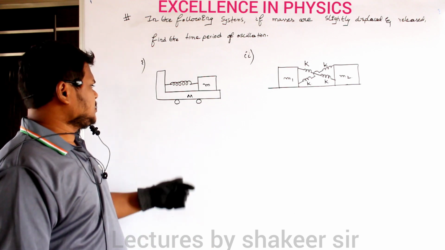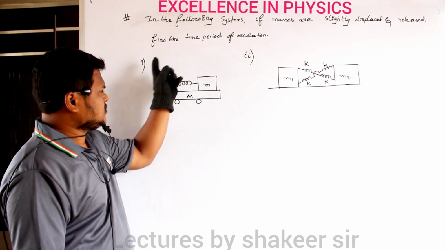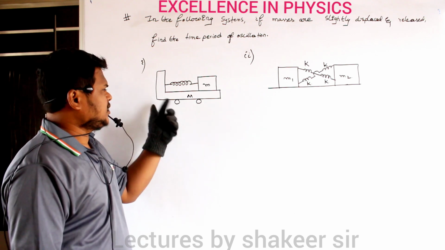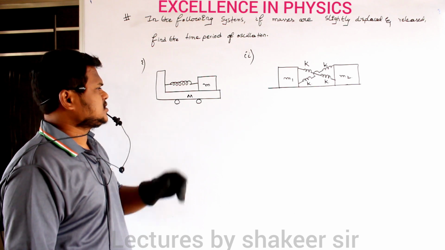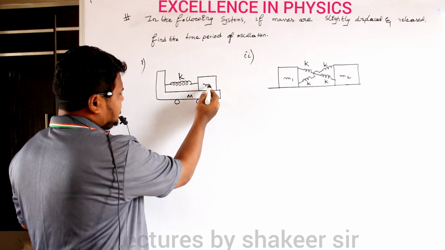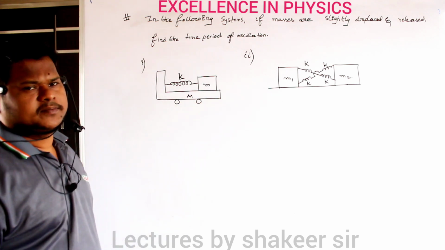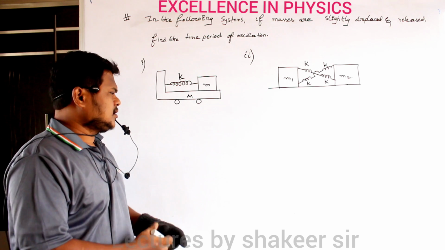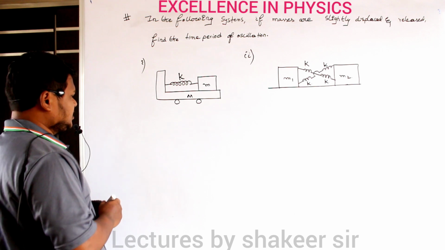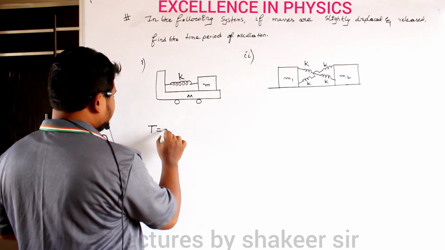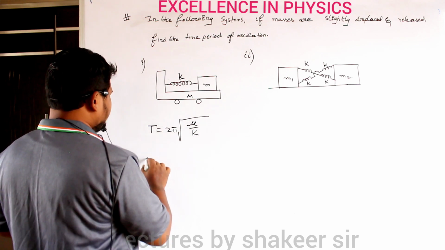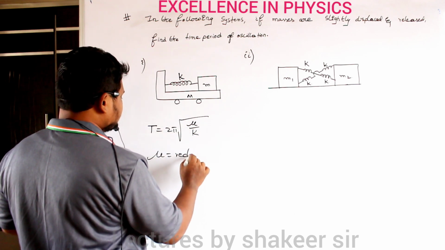Clear? If I see this first question, this is nothing but a two particle system, where two masses are connected by a spring whose spring constant, let it be k. And we can neglect the friction between this small m and this capital M. So this is exactly similar to the theory part which we have studied just now. Therefore here I can definitely use the equation of time period, T is equal to 2 pi root mu divided by k, where mu is called the reduced mass.